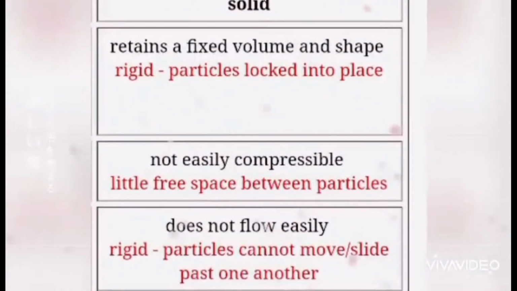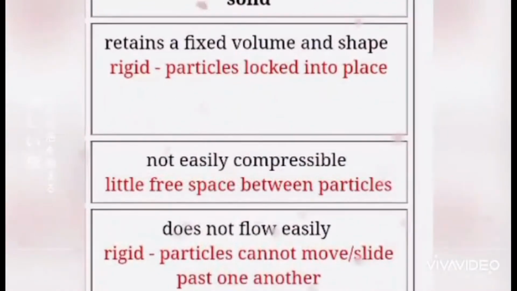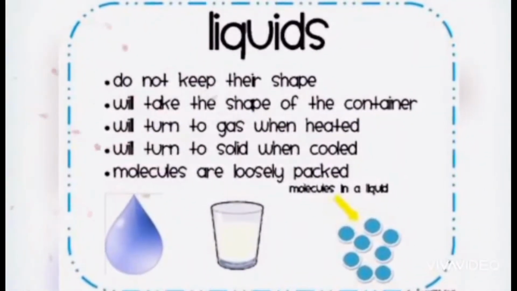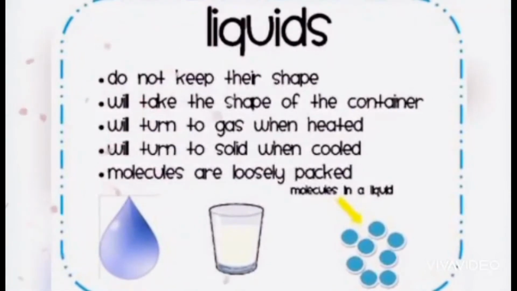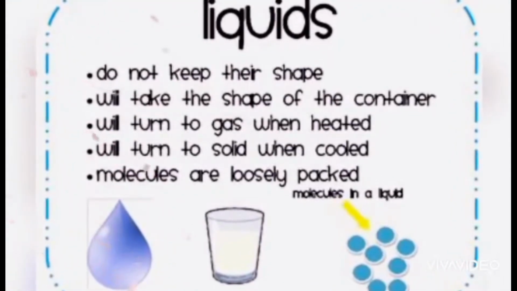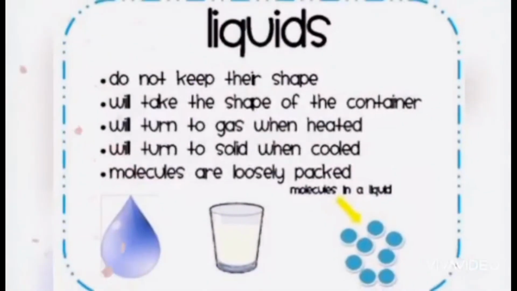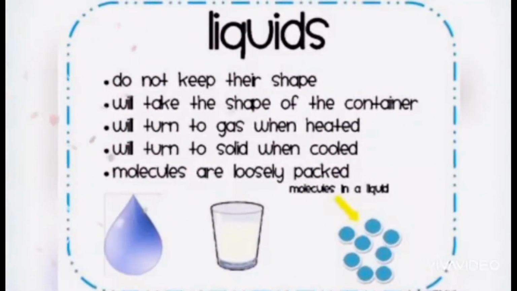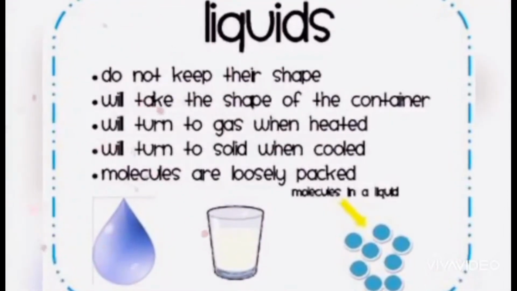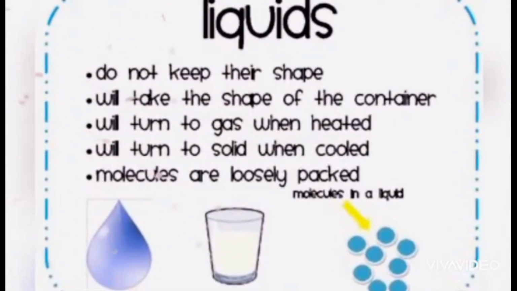Now we will talk about the properties of liquid. What are the properties of liquid? It does not keep its shape. It takes the shape of the container. It will convert to gas when it is heated, and it will convert to solid when it is cooled down. Particles are loosely packed with each other, means they have air spaces between them.